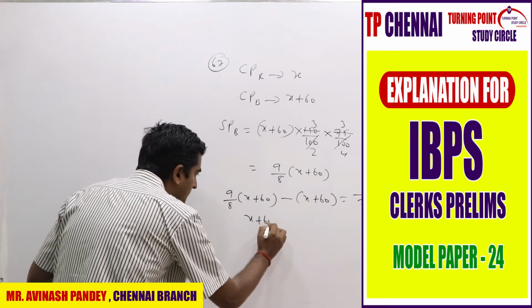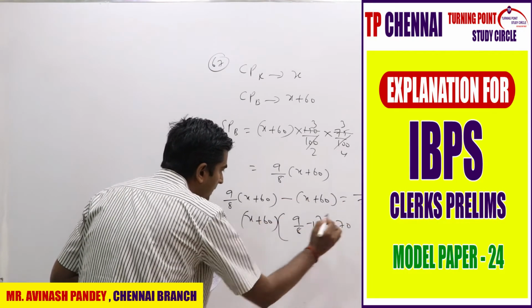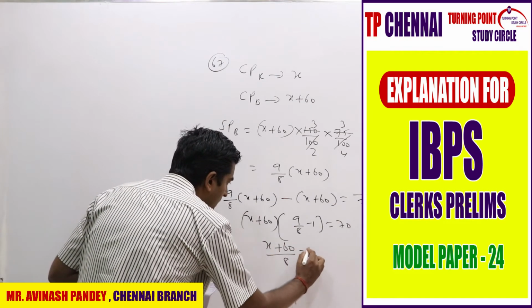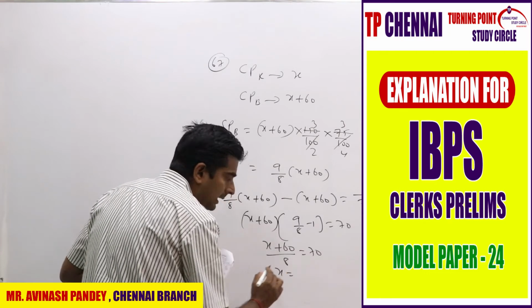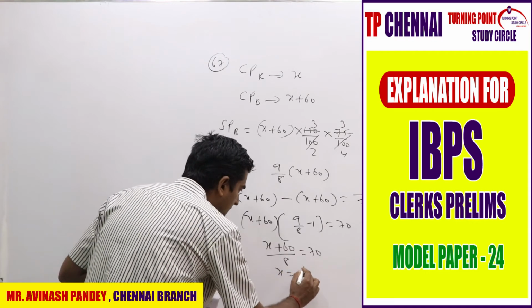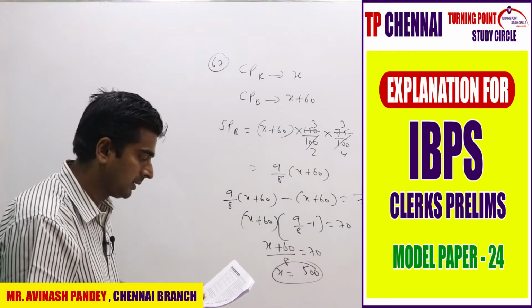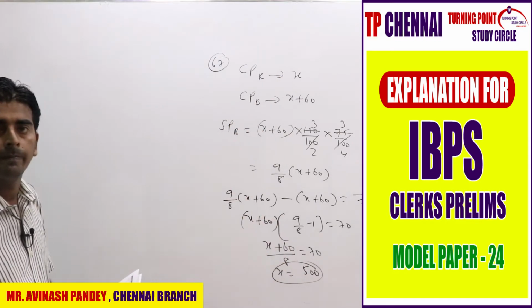So X plus 60 will be common. Here 9 by 8 minus 1 is equal to 70. So what you will be getting? X plus 60 divided by 8 is equal to 70. So X is equal to how much? 70 into 8 is 560. 560 minus 60 is nothing but how much? 500. X is equal to 500, and that is what they are asking. Cost price of Ravi is X only. Answer is 500, right? Which is the second option.